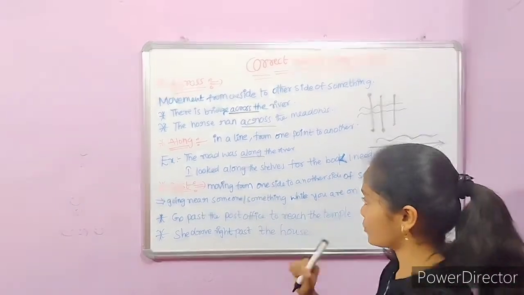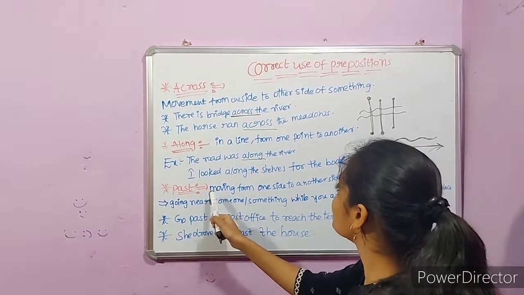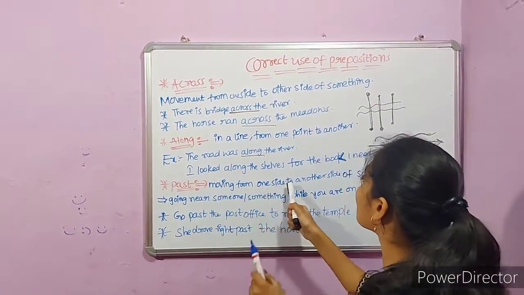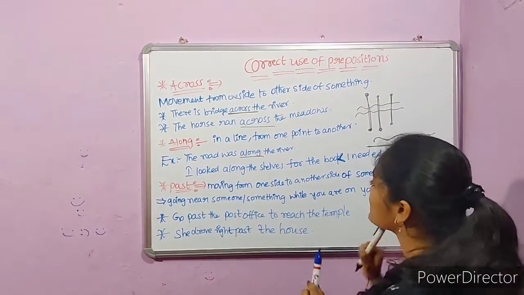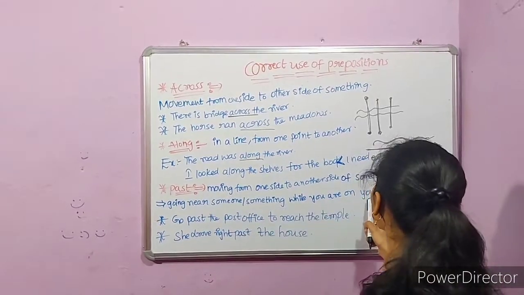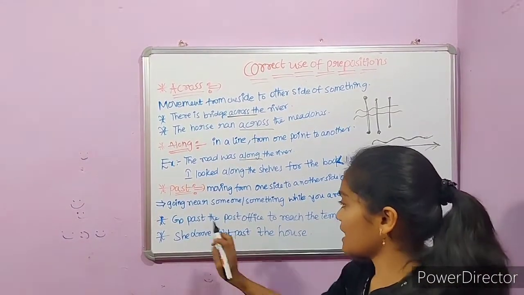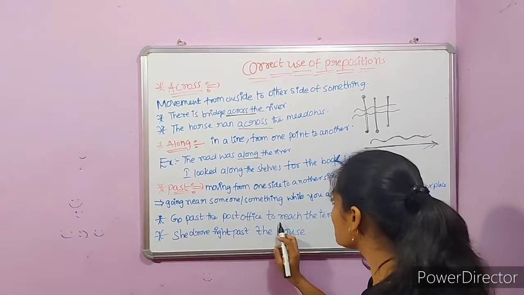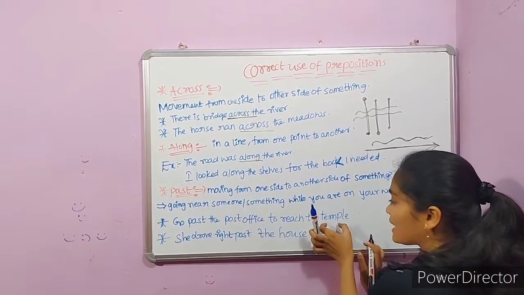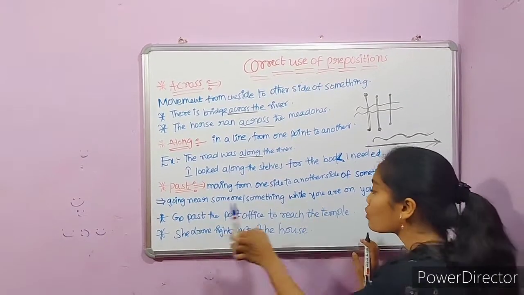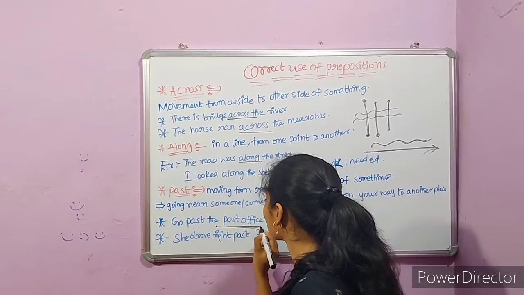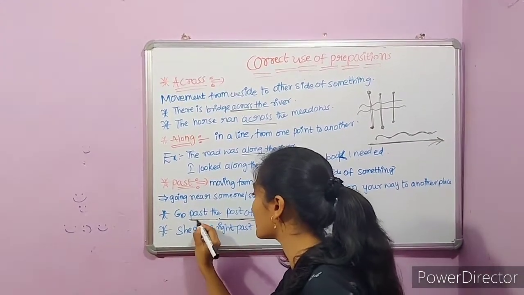Now again, past. Past is also a preposition, and it is used whenever we want to refer to a movement from one side to another side of something, going near someone or something while you are on your way to another place. For example, go past the post office to reach the temple. Actually, our final destination is the temple. While you are going to the temple, we came across the post office. That's why we use past over here.